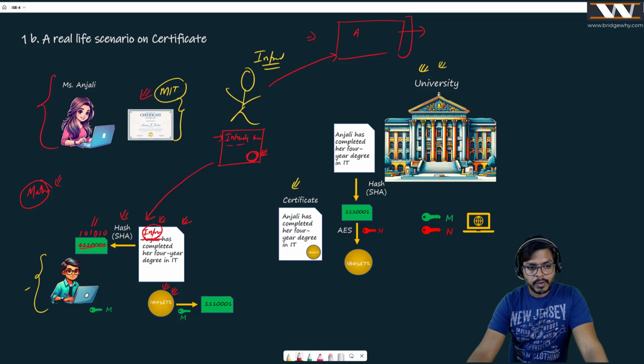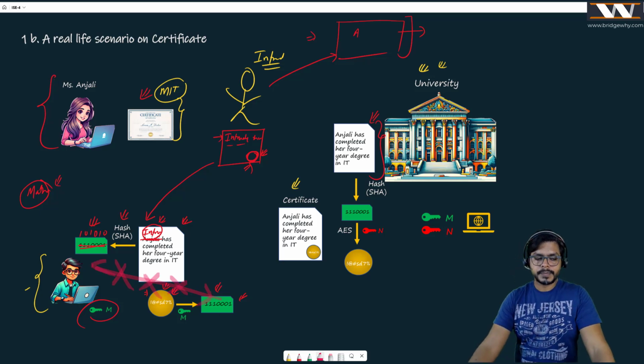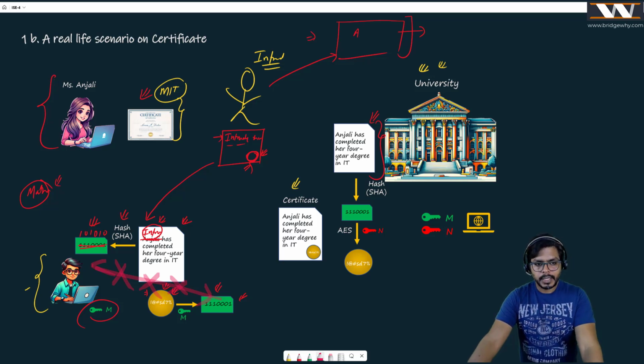If this data or hash value changes, and you decrypt the signature using the public key of the university, you are going to get the same result. Why? Because this was the original data created by the university. Intruder has changed the data, but he hasn't changed the signature, right? If that is the case, this value and this value are going to be different. If these two values are different, then of course Mr. Rahul is absolutely sure that somebody has tampered with this certificate and this certificate is not valid. Really, really interesting, right?